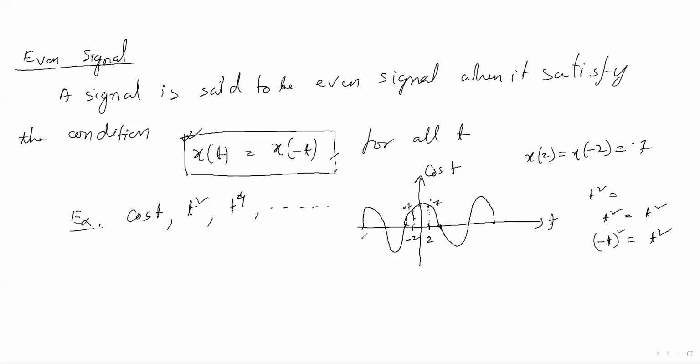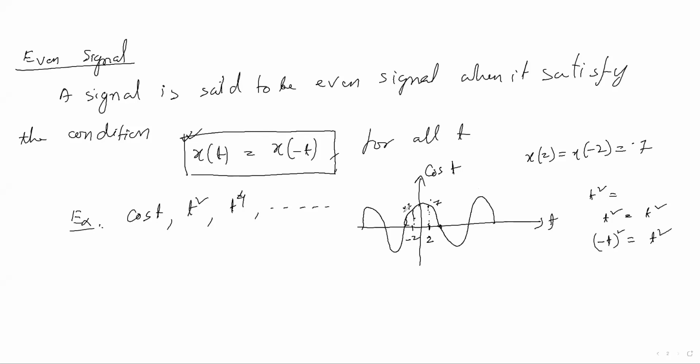So another concept is why we need to study this even signal. Even signal tells an important property about a signal. What is that? That is a symmetry signal. Symmetry signal means it should be similar with respect to the y-axis. Here for cos t you see the signal at the right side of the y-axis is as it is, or similar with the left side. That's why cos t is a symmetry signal, or you can say even signal.